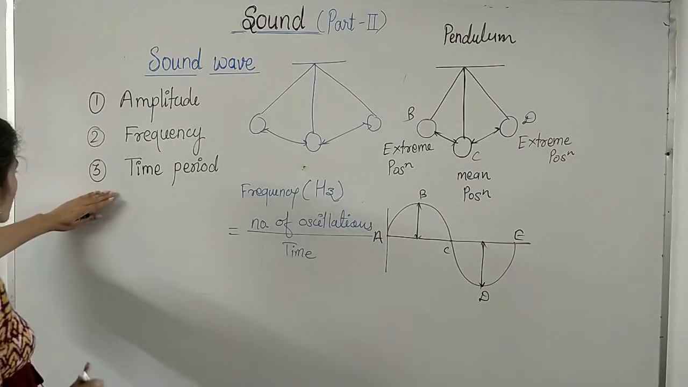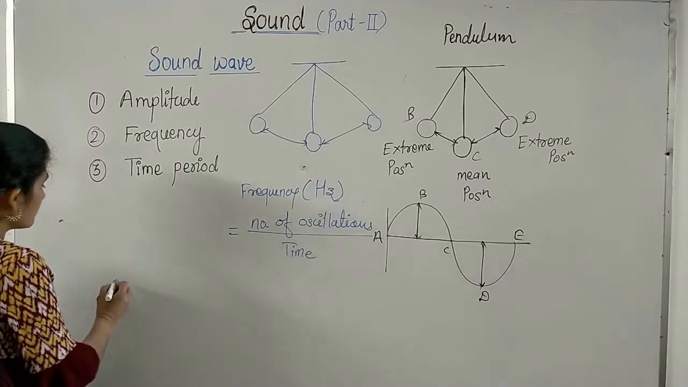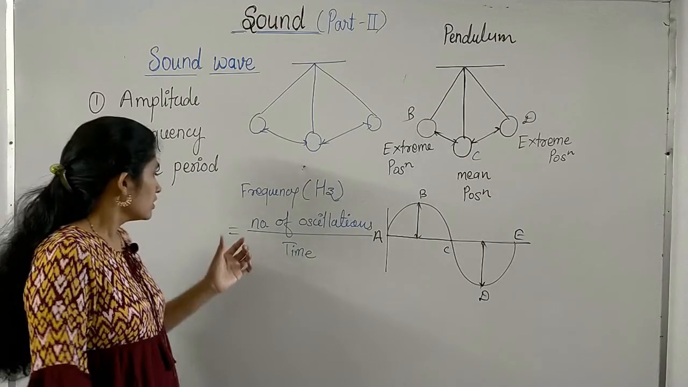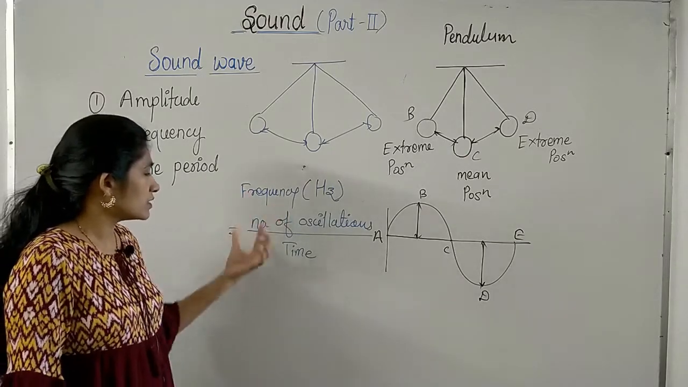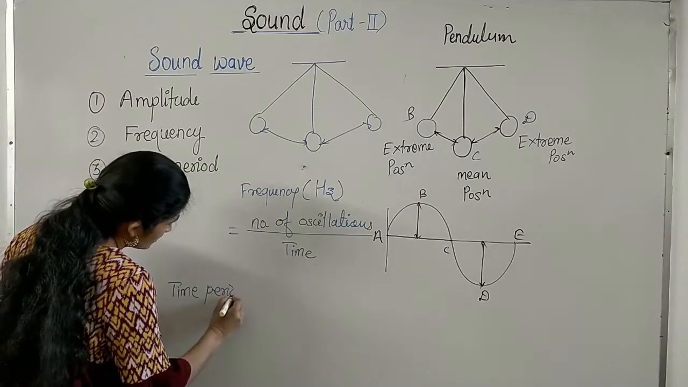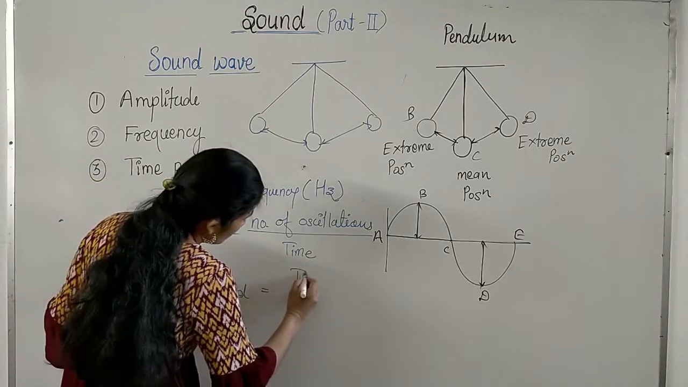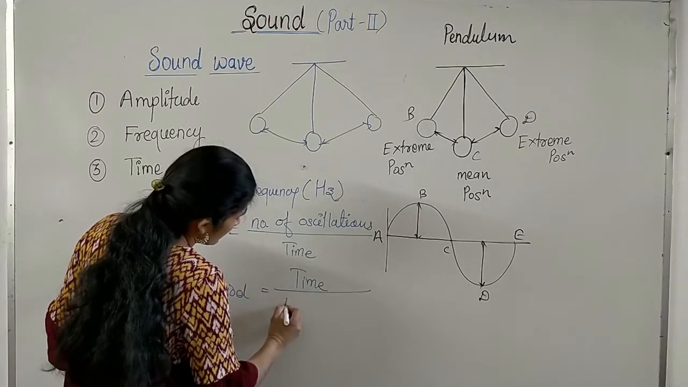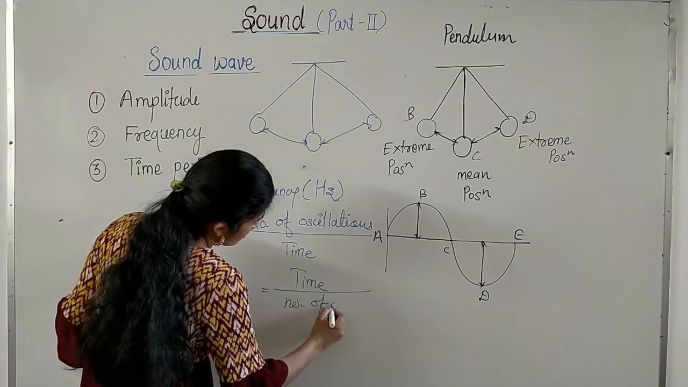So this is known as frequency, that is the number of oscillations or number of cycles per unit time. Then comes time period. What is time period? Time period is the time required to complete one oscillation. See, time period is opposite to the frequency. Time period is the reciprocal of frequency. So it is the time required to complete one oscillation: time divided by the number of oscillations.